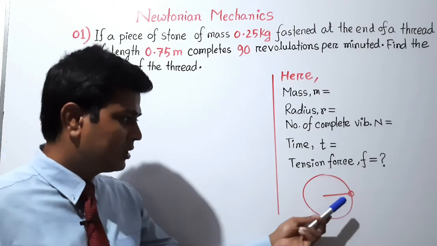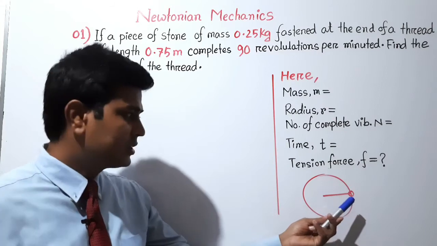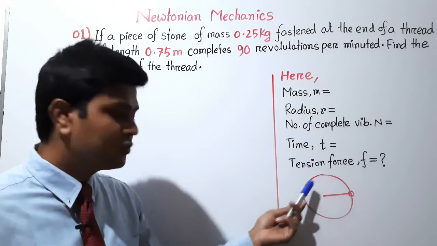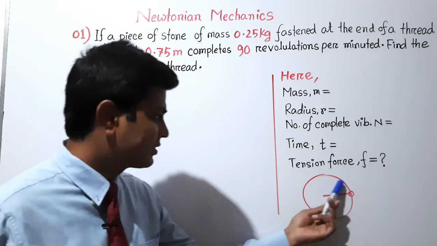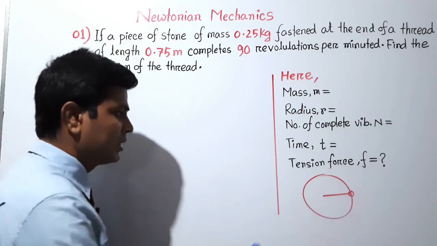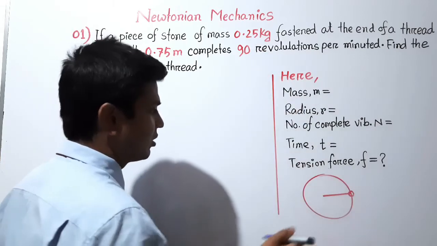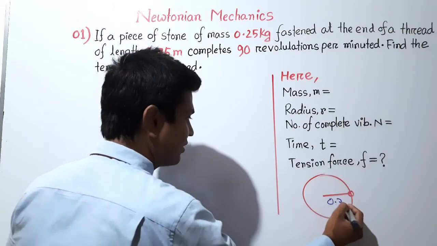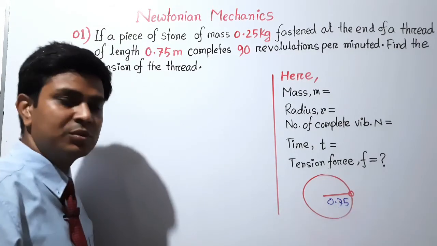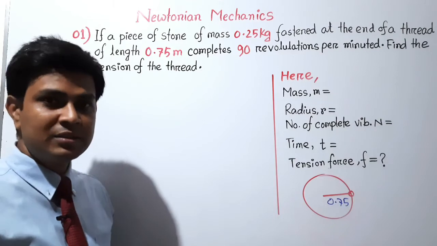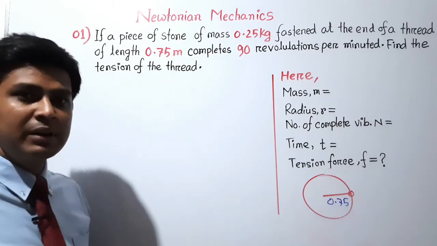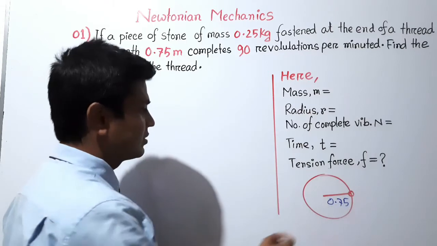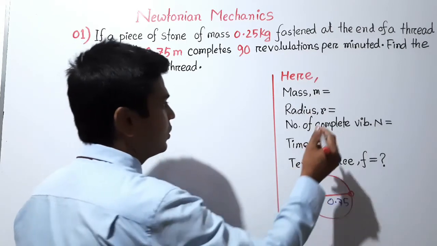If you fasten a stone with a thread, and if you continue to move this stone, then it will move in a circular way. Suppose the length of the thread was given 0.75 meter. So this will be the radius actually. This length of the thread will be the radius. So we can say radius of the thread will be